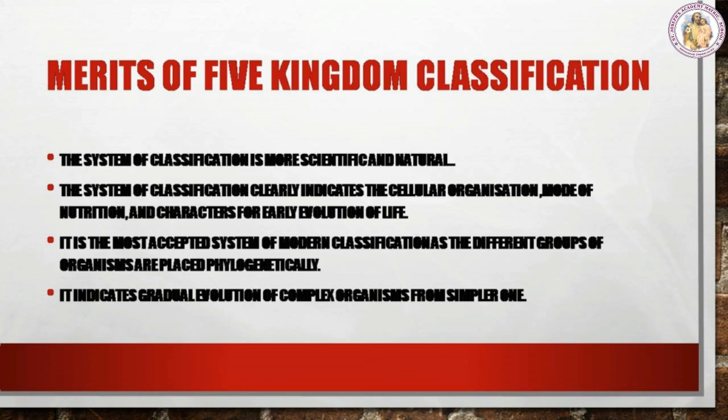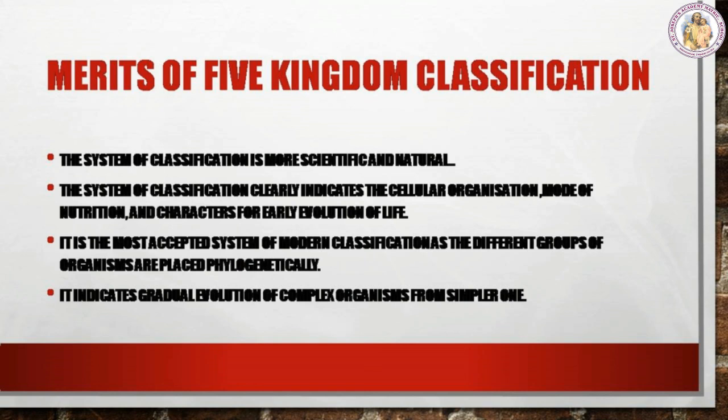Merits of five kingdom classification. This system of classification is more scientific and natural. This system of classification clearly indicates the cellular organization, mode of nutrition, and characters for early evolution of life.